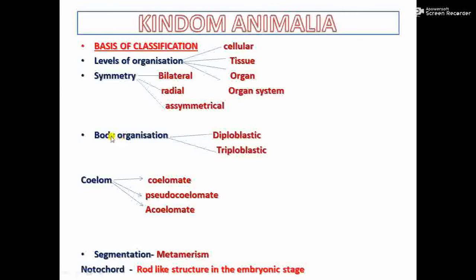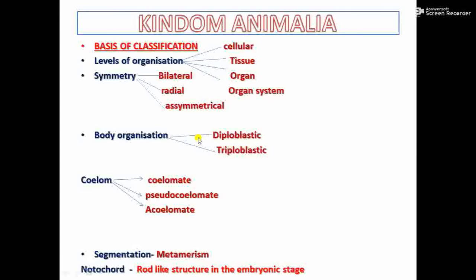Then the third basis is body organization. Body organization means you have learnt in class 10 that the zygote is formed by fertilization. We all are formed as a zygote in our mother's womb or uterus. So this zygote divides and forms the embryo. There is a stage of the embryo, that is the initial stage.